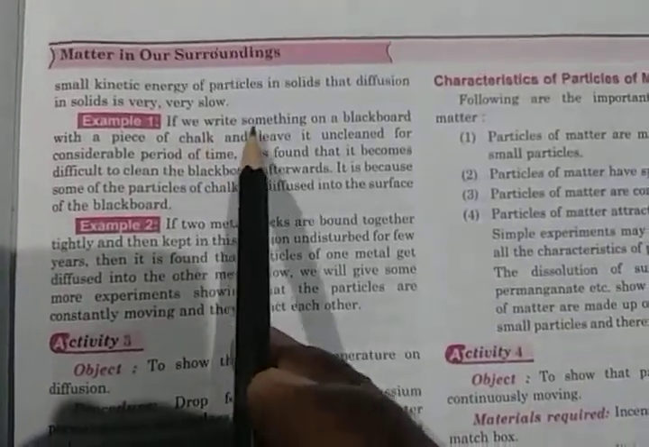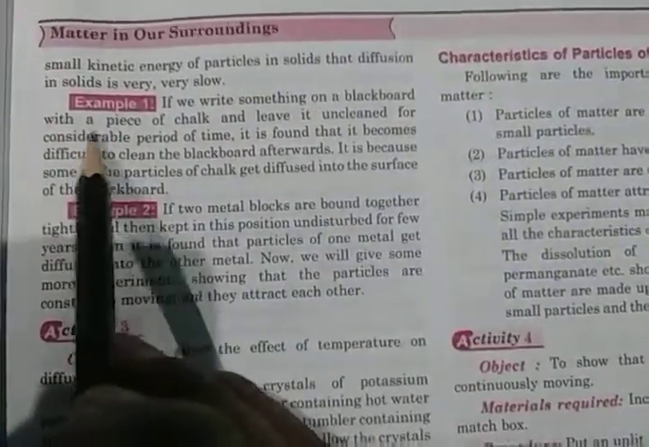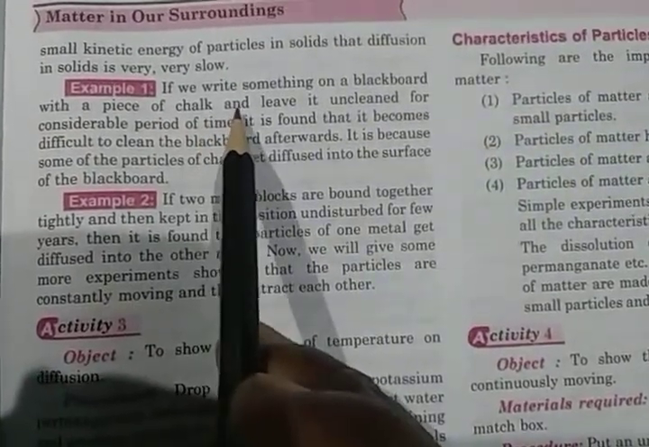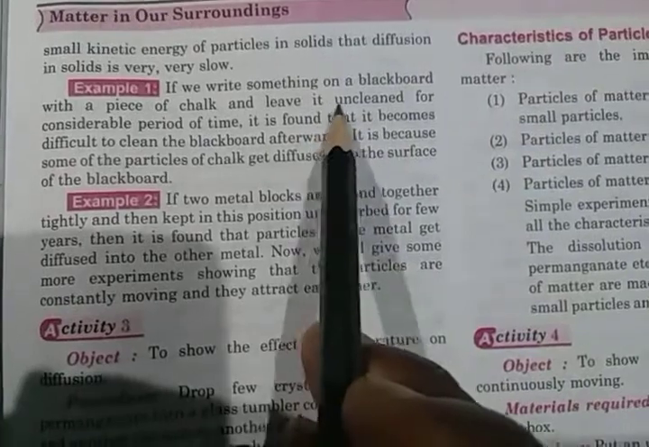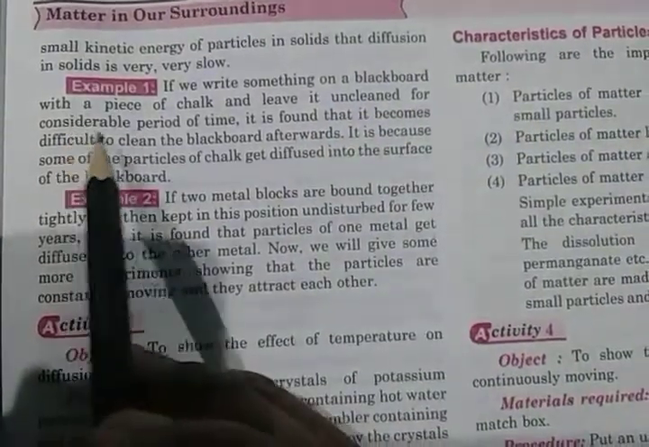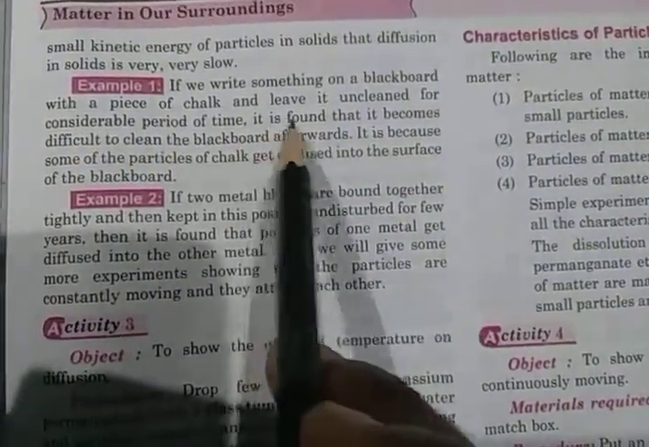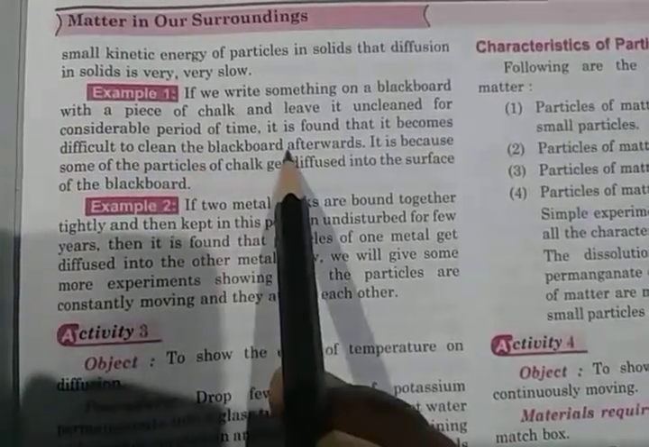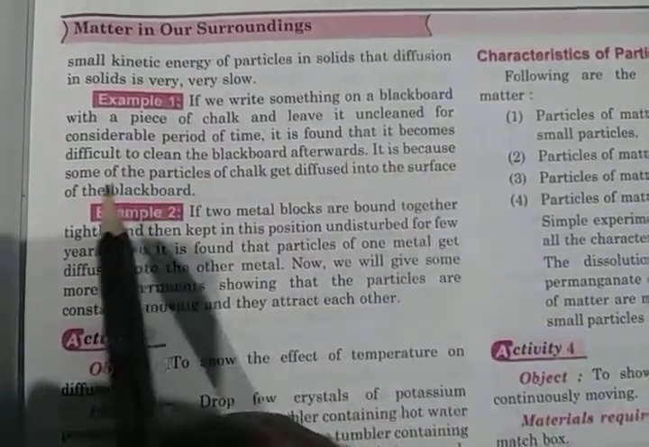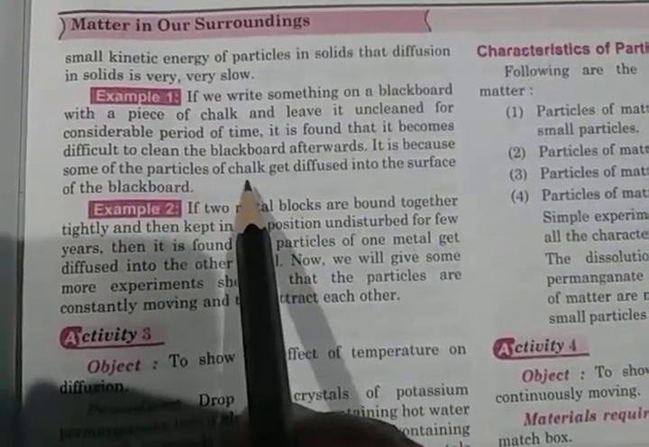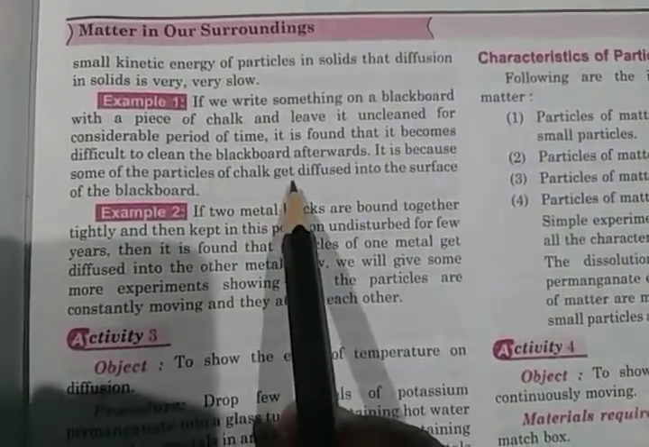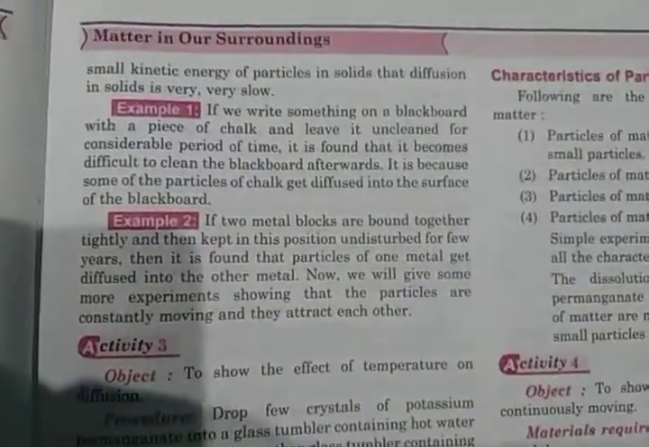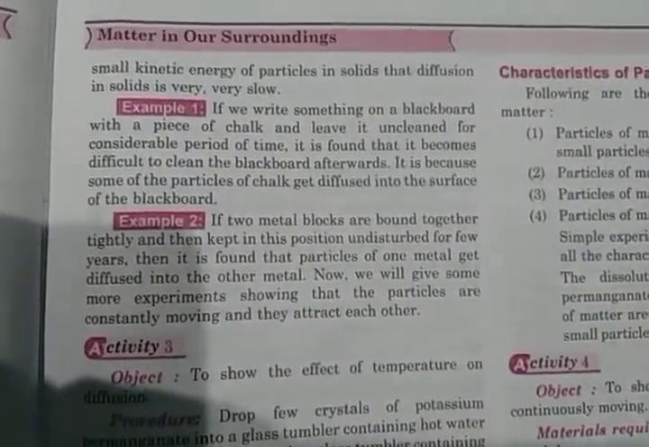If we write something on the blackboard with a piece of chalk and leave it unchanged for a considerable period of time, it is found that it becomes difficult to clean the blackboard afterward. It is because some of the particles of chalk get diffused into the surface of the blackboard. There are many examples, you can write any two.